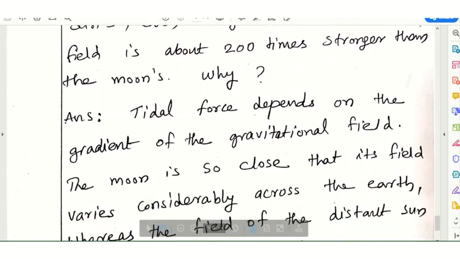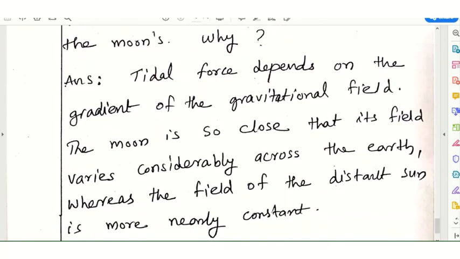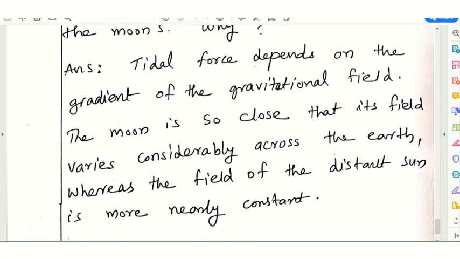The answer is that tidal force depends on the gradient of the gravitation field. The moon is so close that its field varies considerably across the earth, whereas the field of the distant sun is more nearly constant.